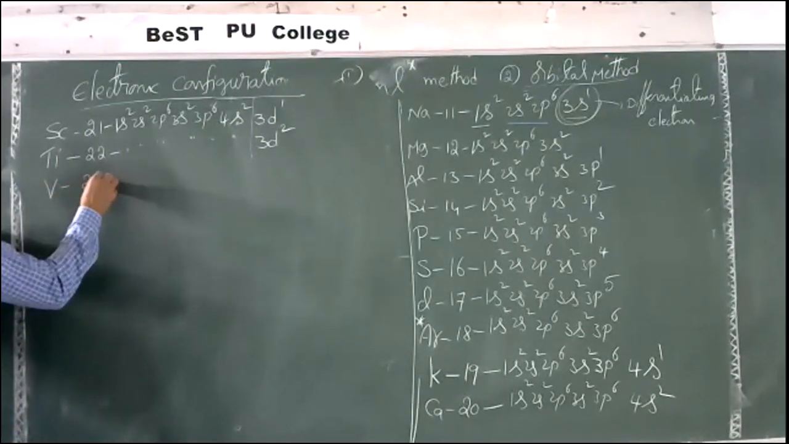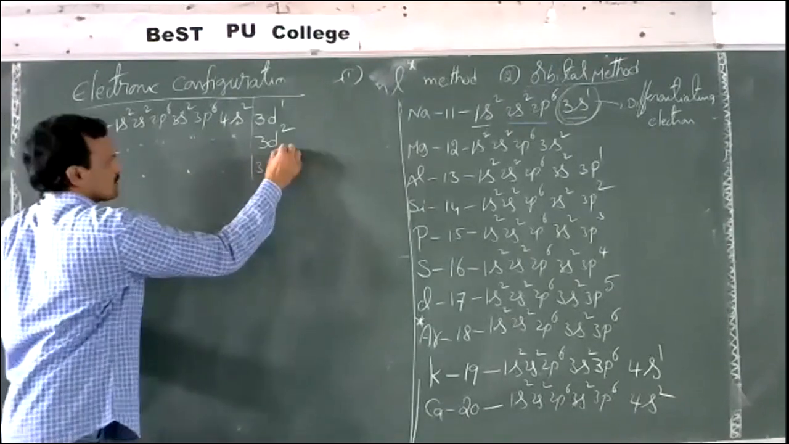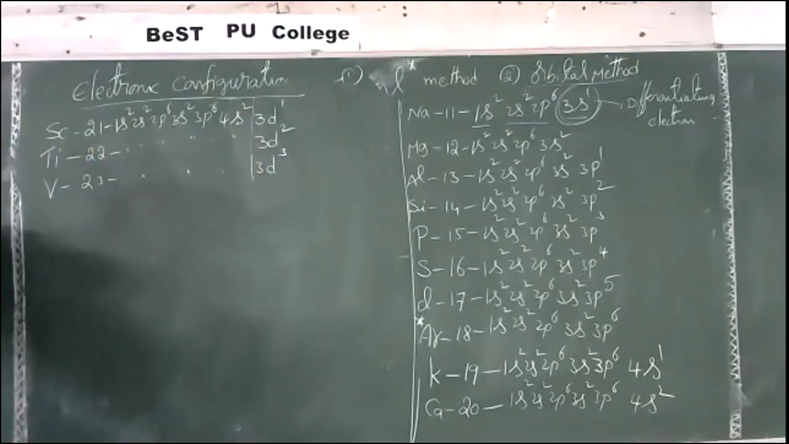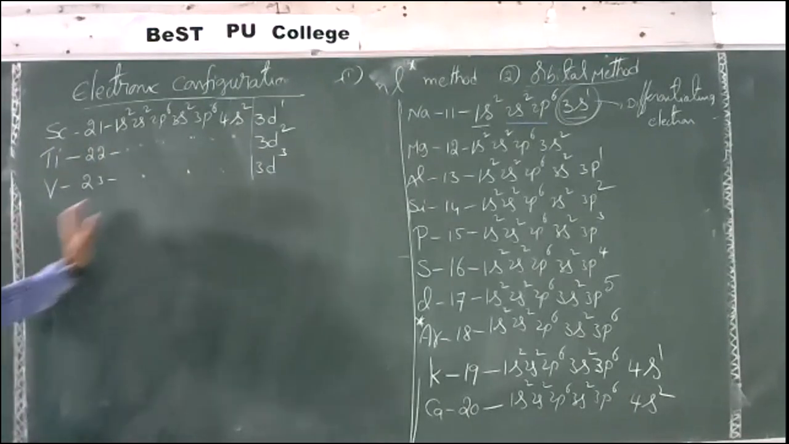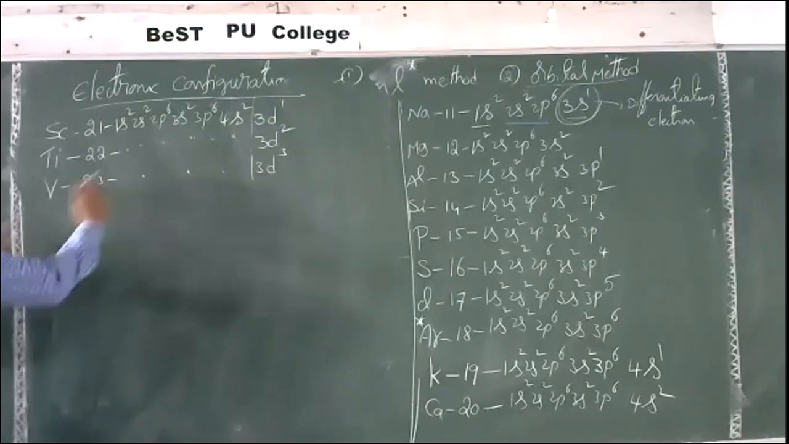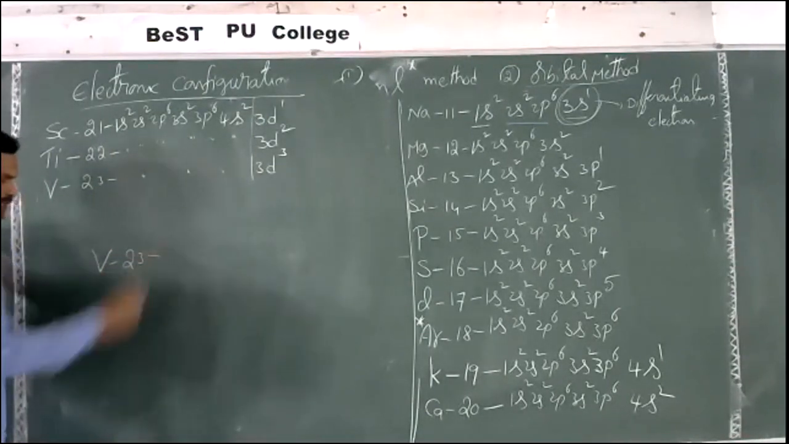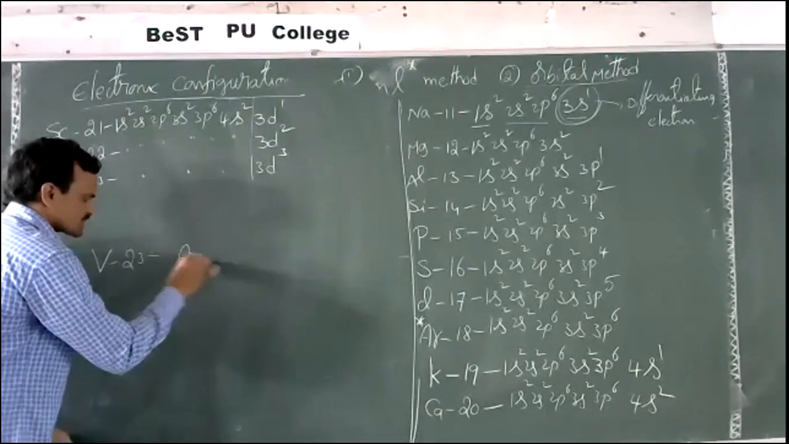Vanadium, 23. This configuration is same, and then 3d3. Now see, instead of writing like this, we can write the same in another way also. So vanadium is 23. We can write the same configuration like this.